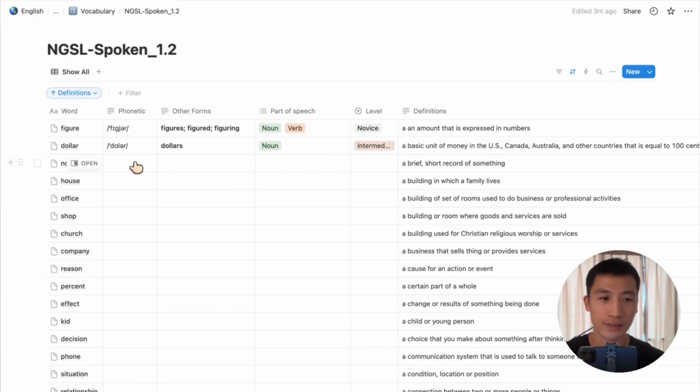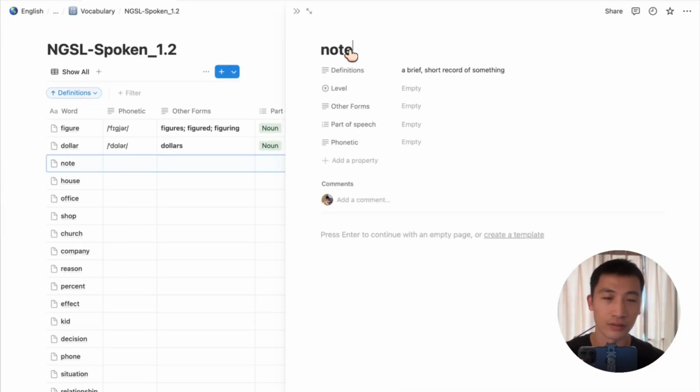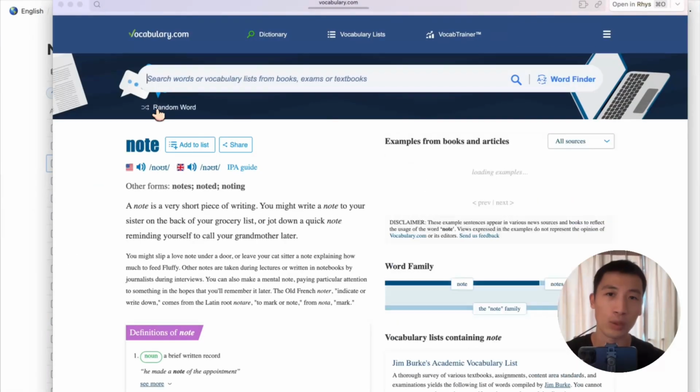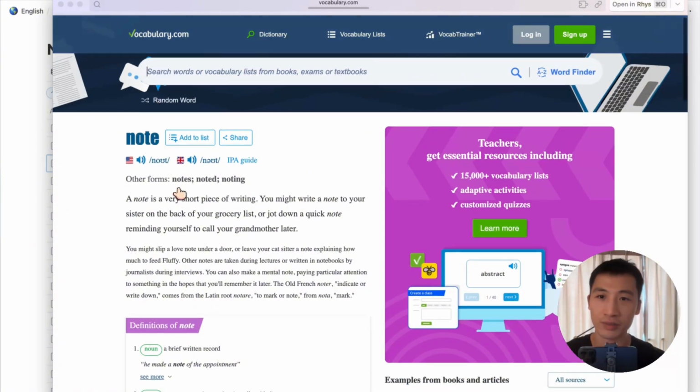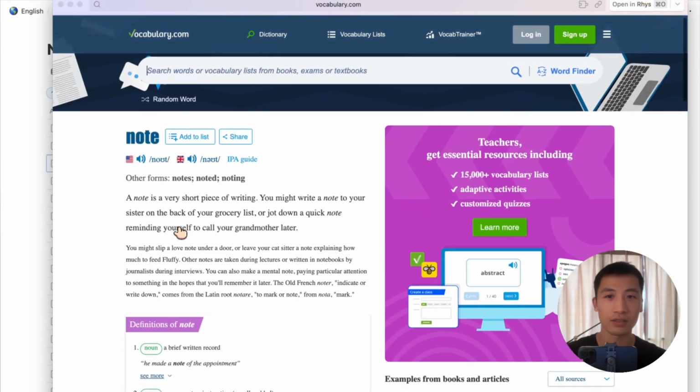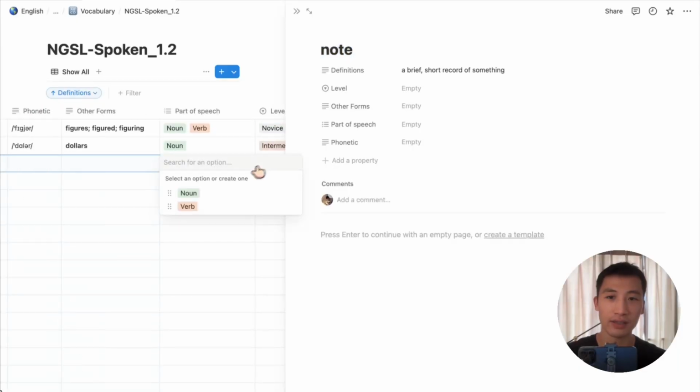Yeah, let's move on to the next one, note. Let's explore the word note. It can have a few different meanings. Did you have a specific meaning in mind, or would you like to explore all the definitions? Yeah, I want to explore all the definitions because I know this word, but I don't know the whole shape of it. Note can be a noun, like a short written message or a musical tone. It can also be a verb, meaning to notice something. Okay, so just a noun and a verb.